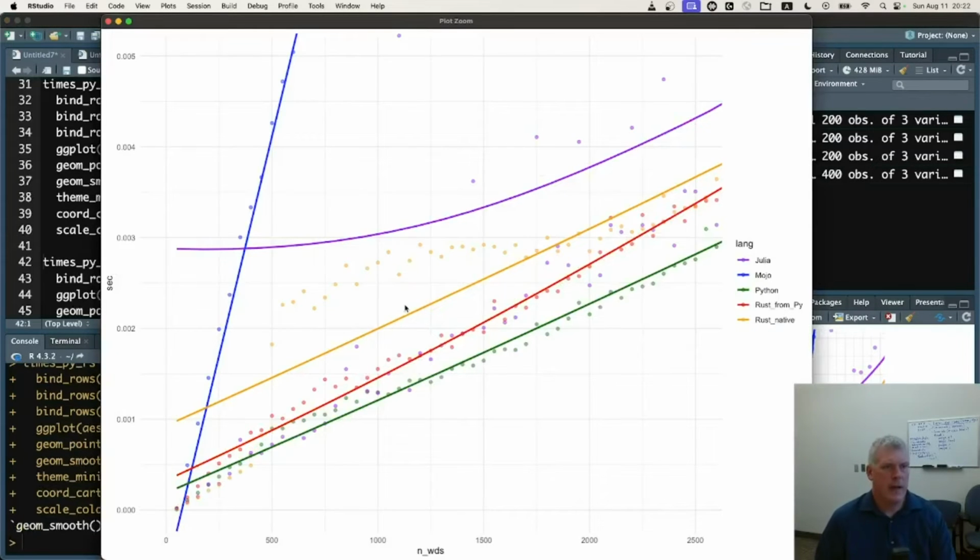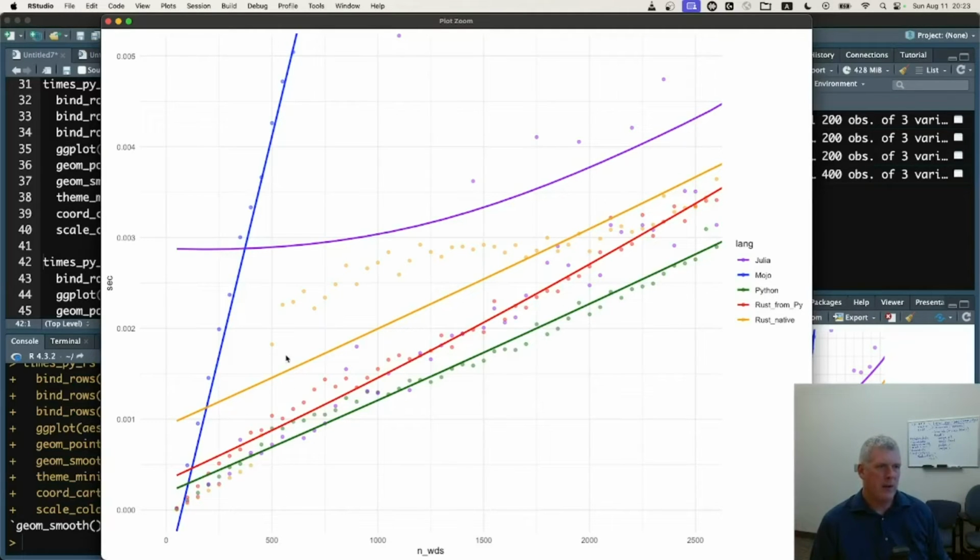We zoom in on that left corner of the previous plot. We see here that these yellow dots right there are kind of above the red dots there. But down in the bottom left of this plot, from 50 words in the text up to about 400 words in the text, the yellow dots are lower than all the other dots. So Rust by itself down there on the shortest texts, from like 400 words or fewer, actually is slightly quicker than Rust called from Python or Python.